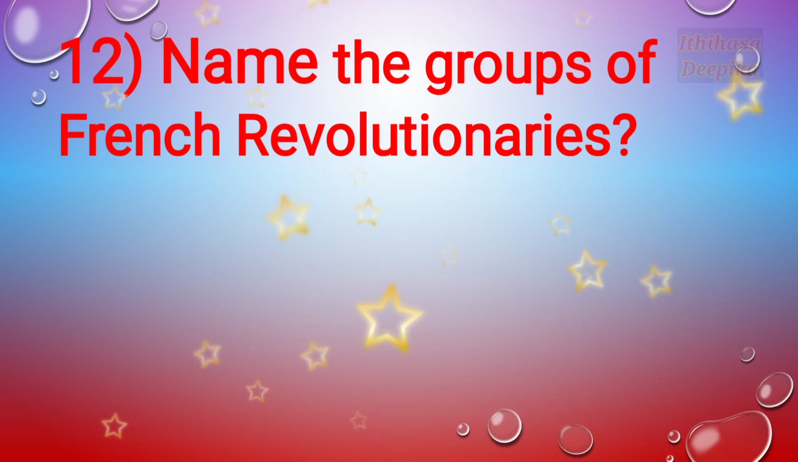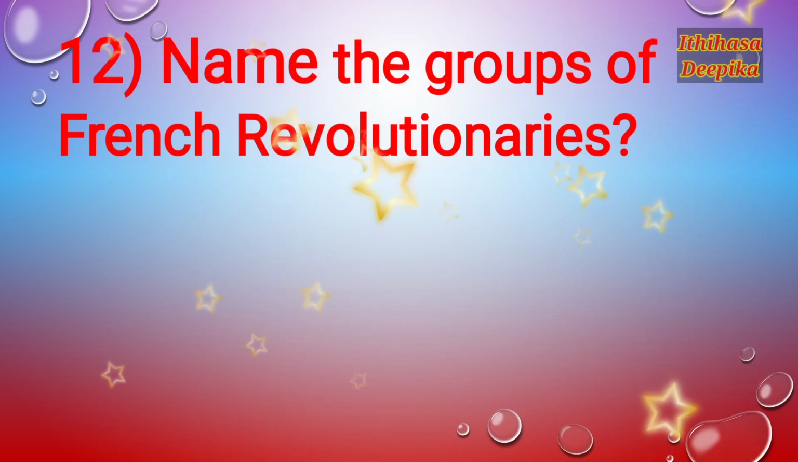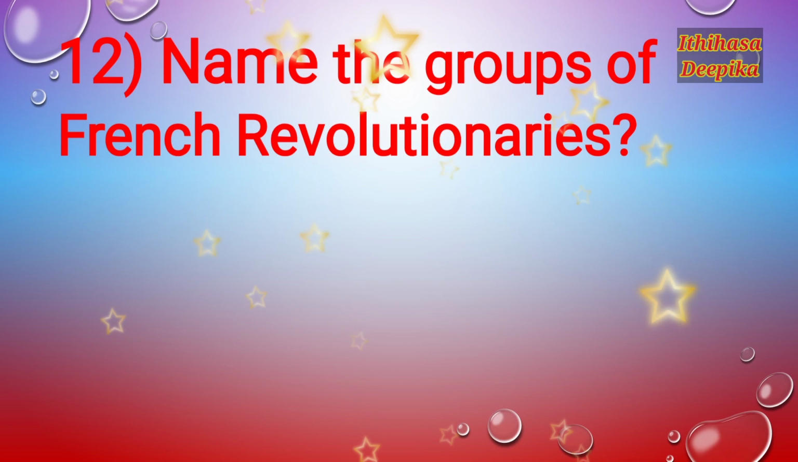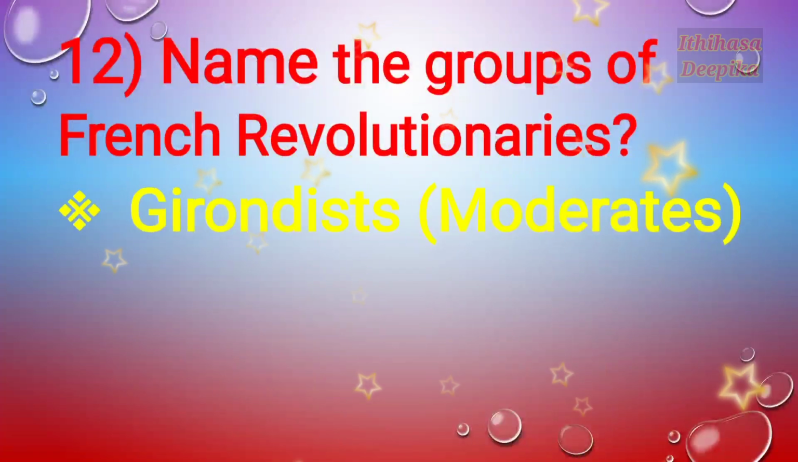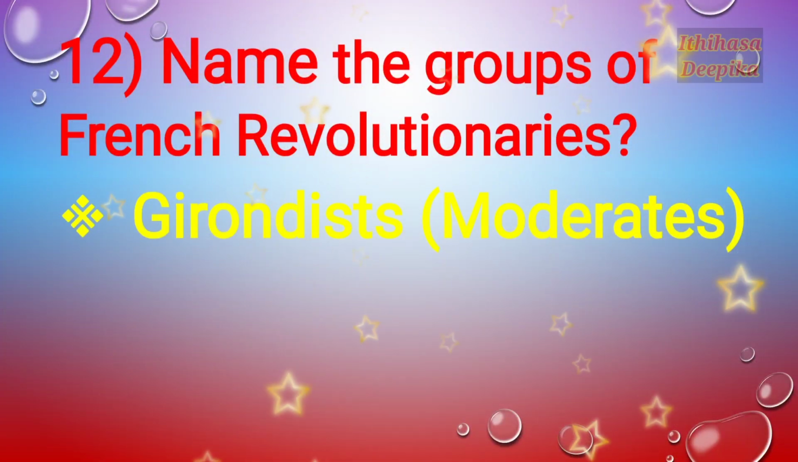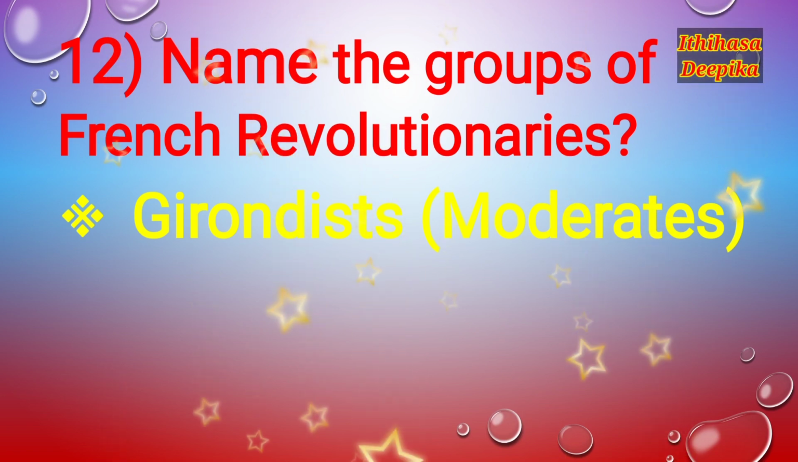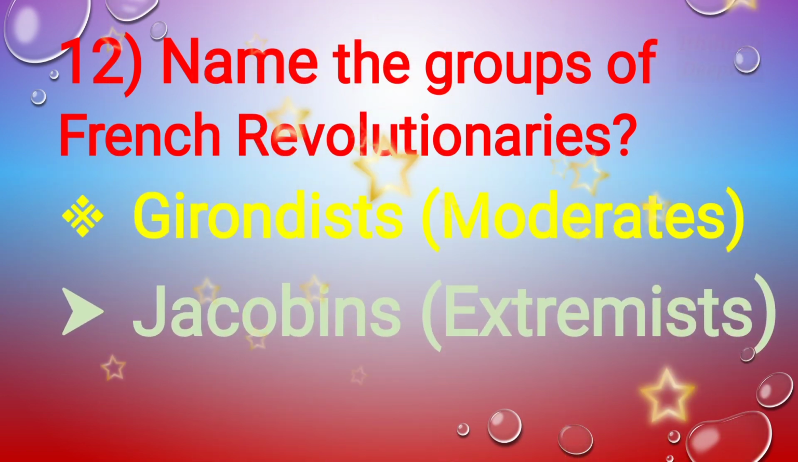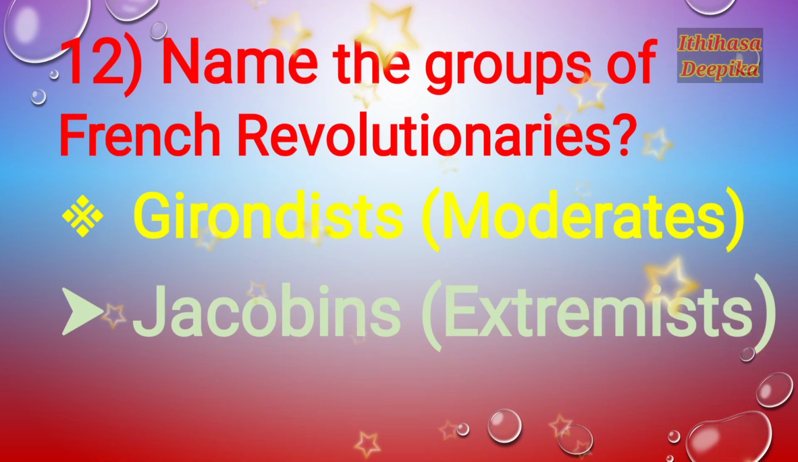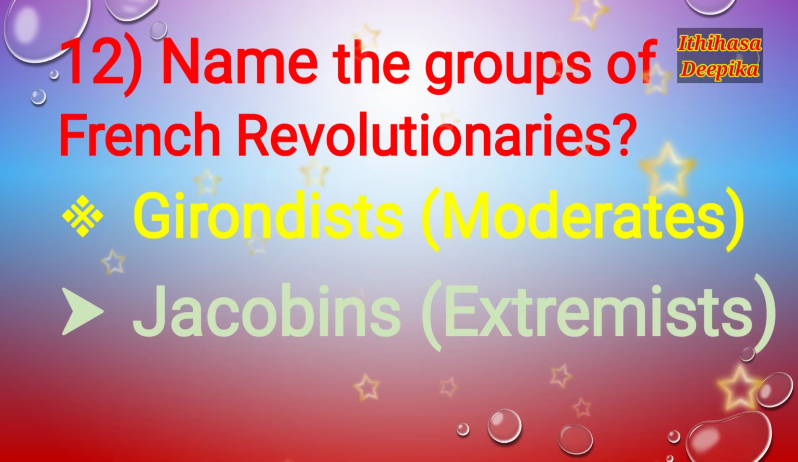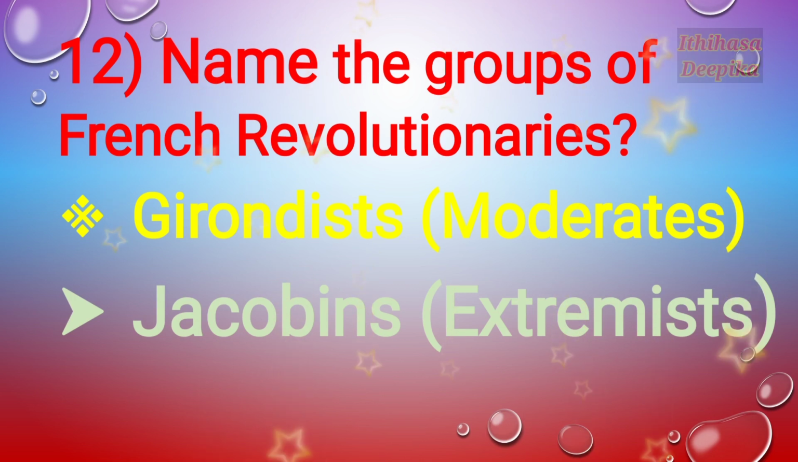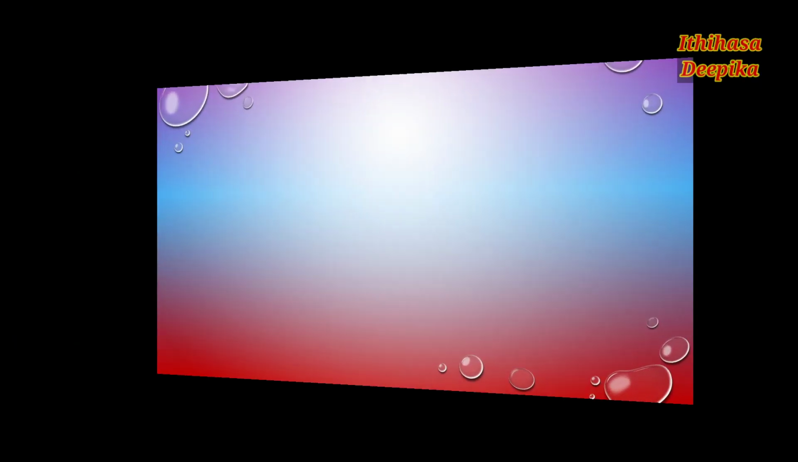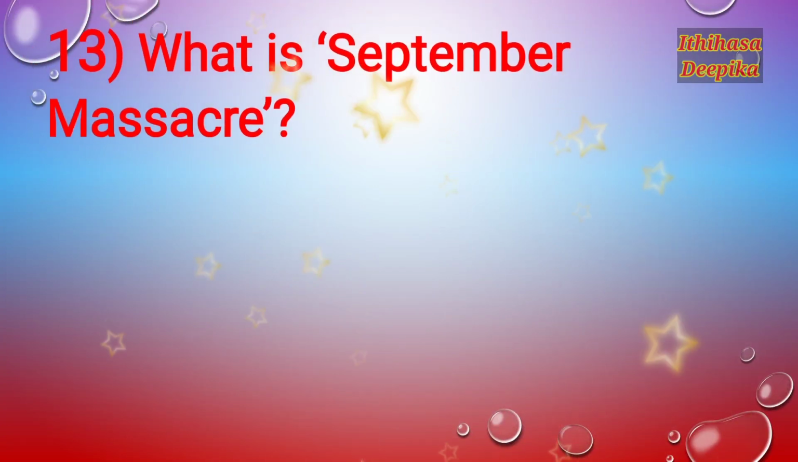Question number 12. Name the groups of French revolutionaries. The moderates were called Girondists in France. Then the Jacobins. The extremists were called Jacobins during the French Revolution. Girondists and Jacobins.